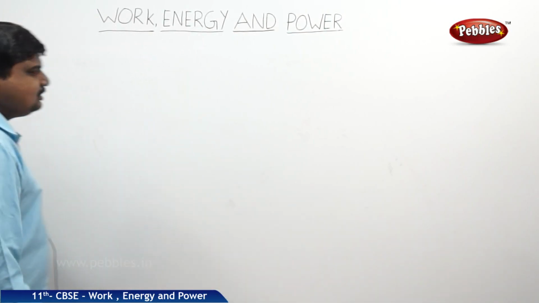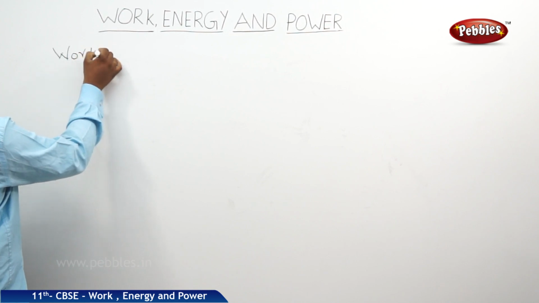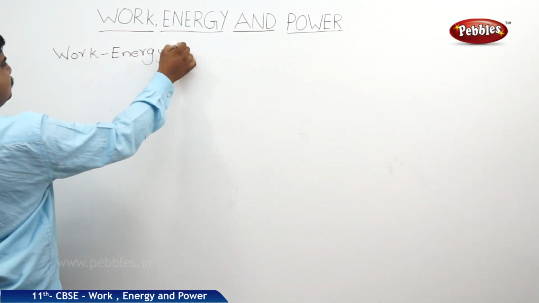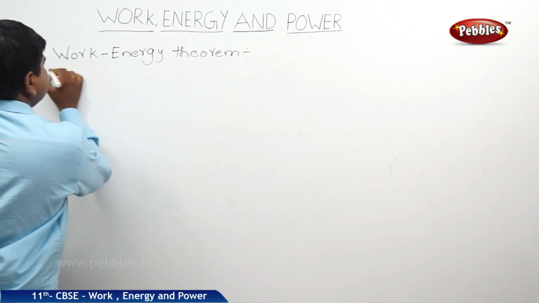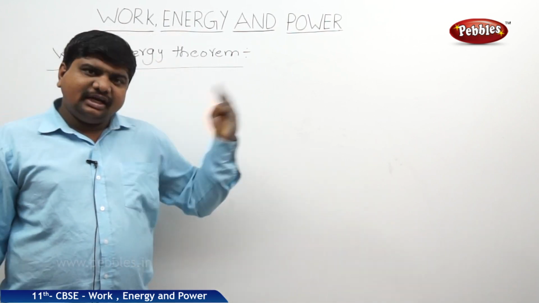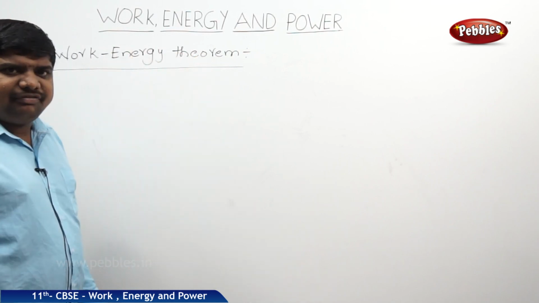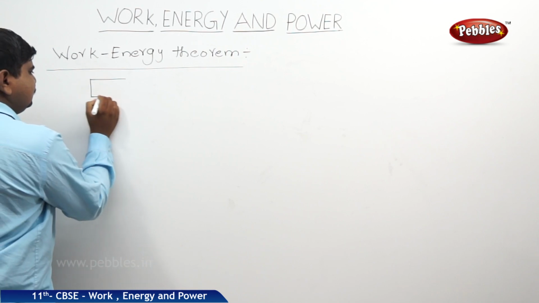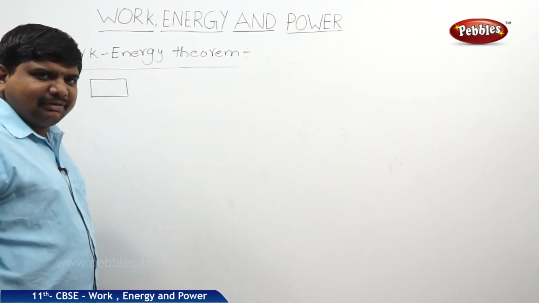The next concept is the work energy theorem. As we know, work and energy are correlated physical quantities. Now we are relating these two in the form of an equation. So what is the way to prove it? If you see the equation part, then we can state the statement also.